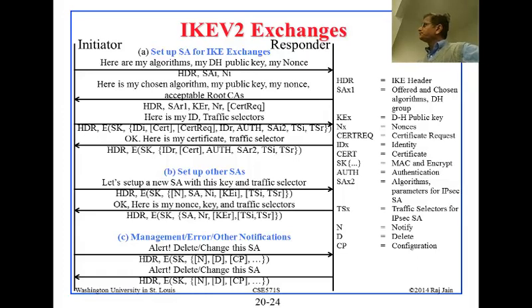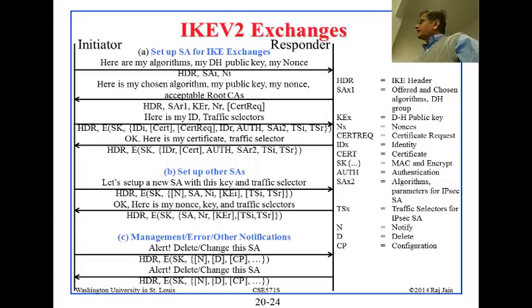Now from here, these things are encrypted. All the rest of the messages are encrypted, and I have used the same notation that we used before, where E parenthesis, the first thing is the key, and then whatever is encrypted. So header is in clear, followed by something which is encrypted with the SK, where SK is the key that has been computed from this Diffie-Hellman thing.